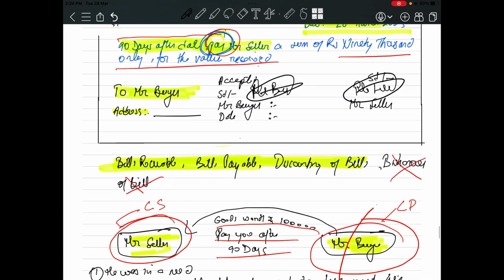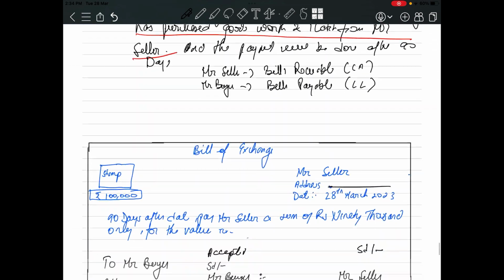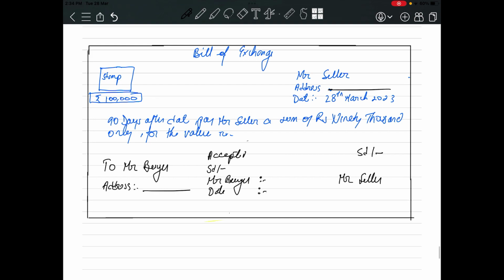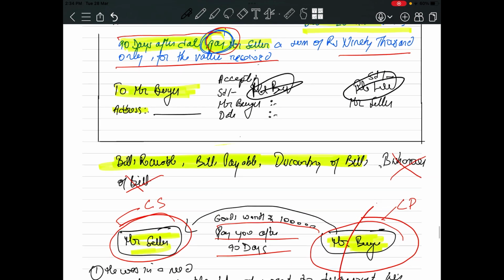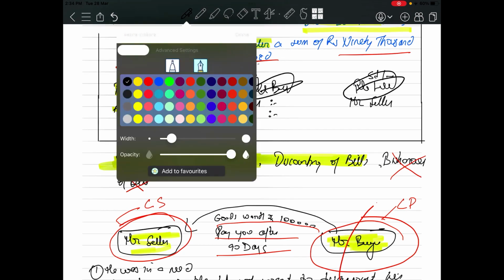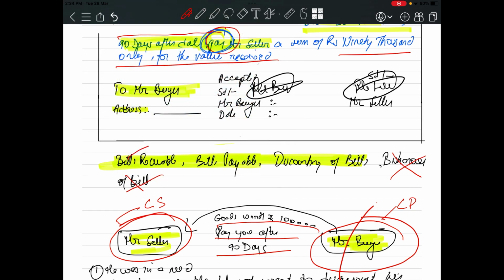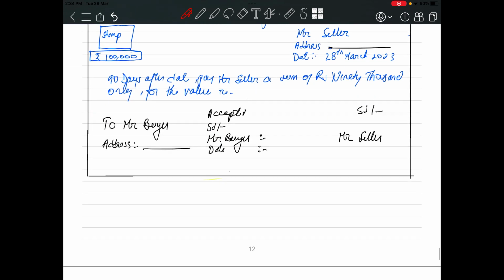I hope you are clear with the concept of bills receivable and bills payable. Okay, now see, we are done with bills receivable. We are done with bills payable. Now discounting of bill. Okay, let me just quickly explain you what is discounting of bill. It's very simple. Just try to understand.